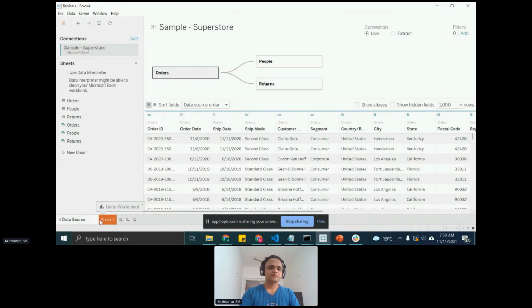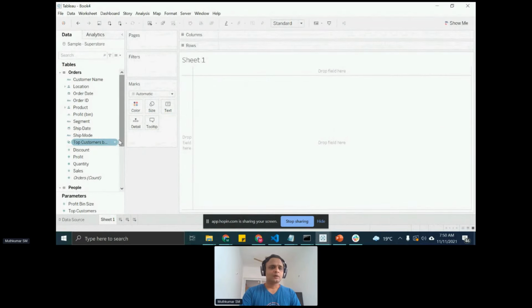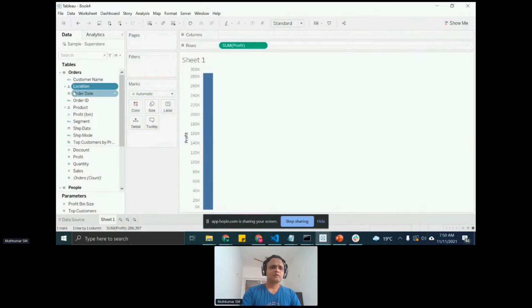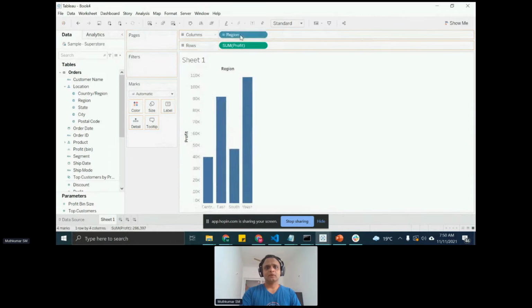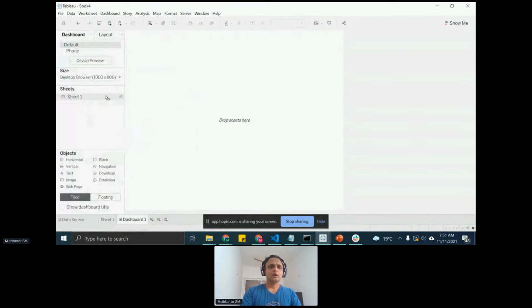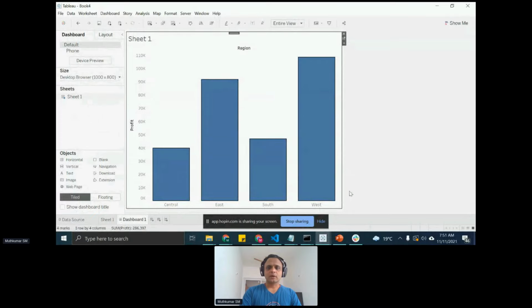So we're just going to use a sample dataset, and I'm going to look at profit for each region, very quickly. Okay, so this is what I have: Central, Eastern, Southern, and Western. Let's say I go to a dashboard and drag and drop the sheet. I have all four regions, and I want to get an annotation for this visualization. Let's say I want to have a commentary about this visualization.